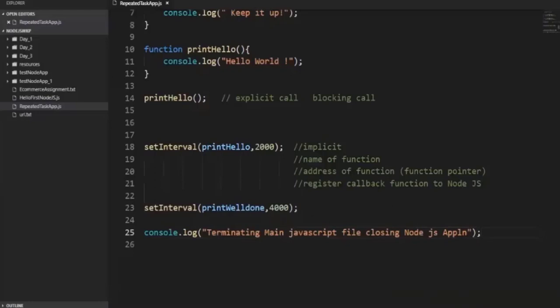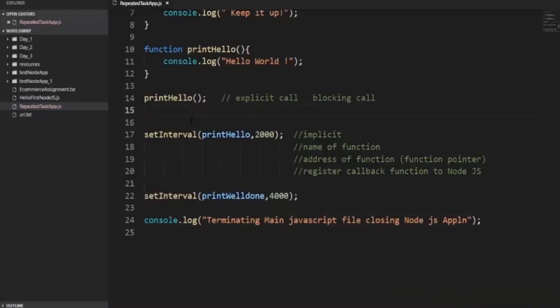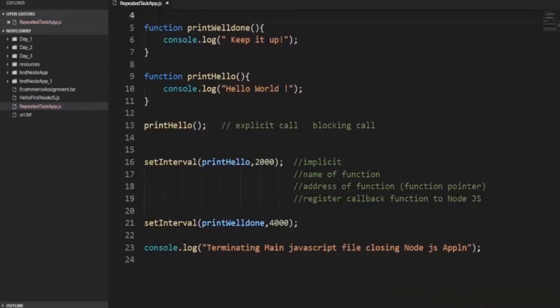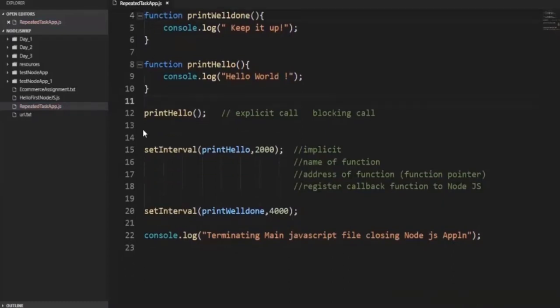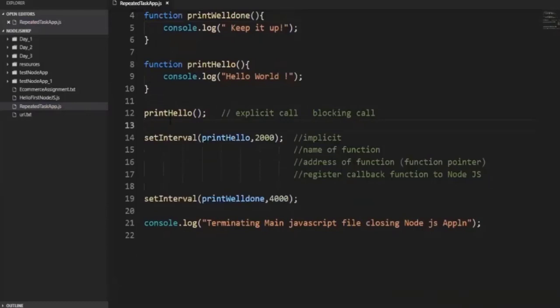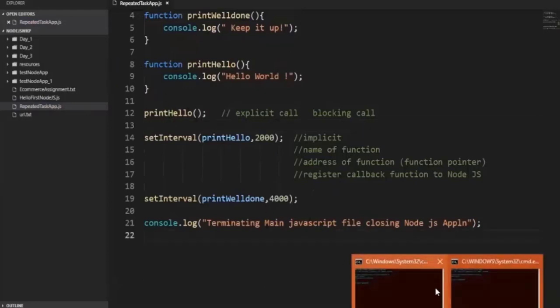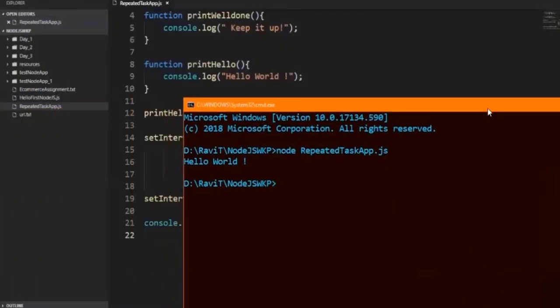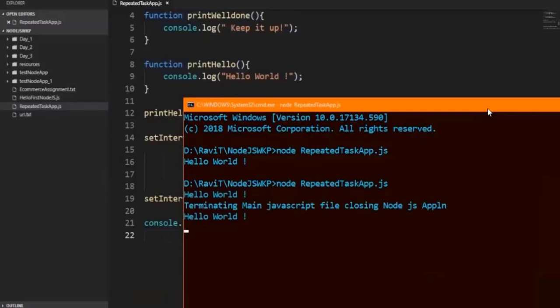Now see, I'm just checking that it is written very well. Have a look at the code. Start guessing now. What will happen in this case? People who are new to Node.js, with a PHP background, may not have done this kind of work in their PHP application development. I'm saving this file and running this command: node, the application name, repeated JS file. When I press enter, hello world is displayed and terminating main JavaScript file.